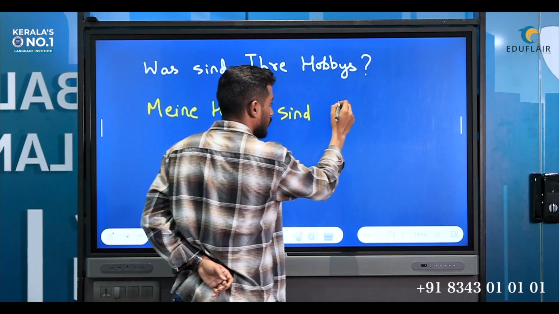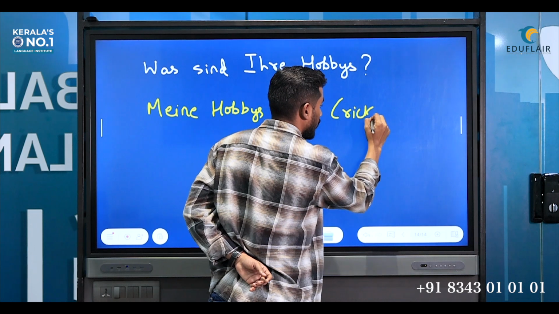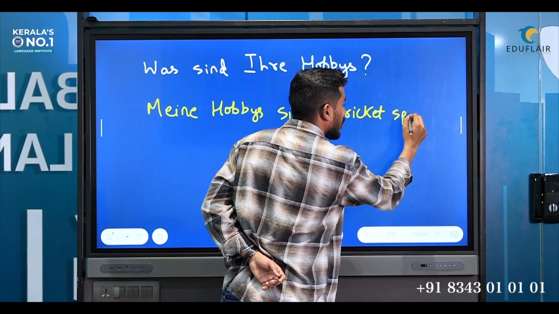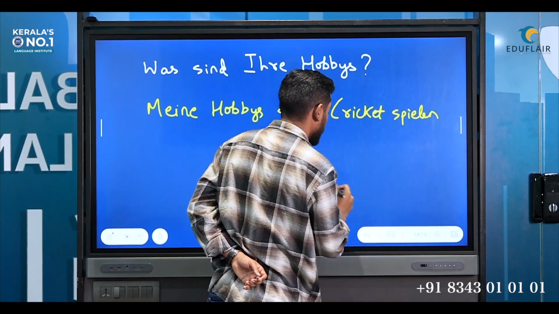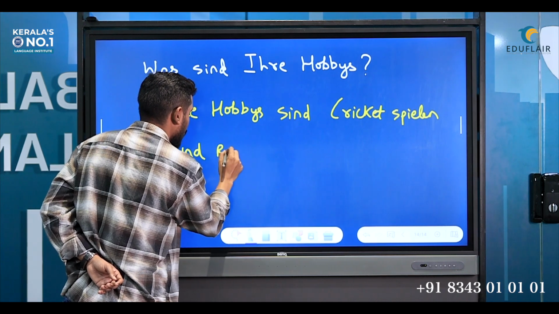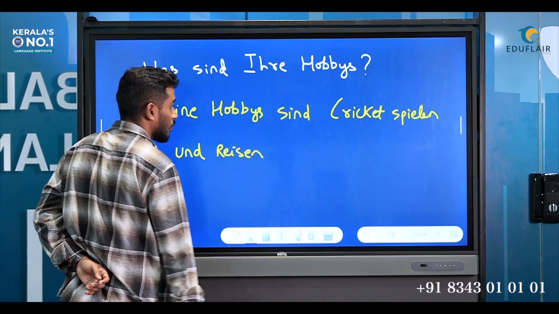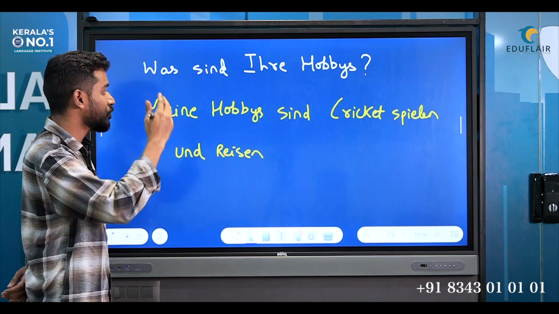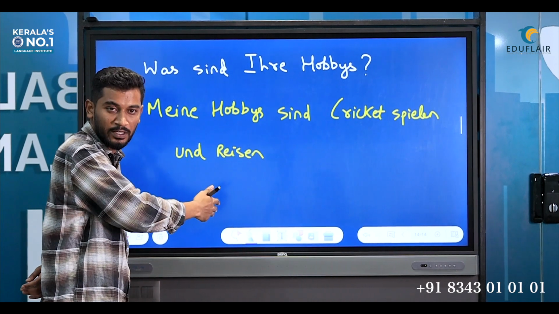How do I write it down? Cricket spielen und reisen. My hobbies are to play cricket and traveling.